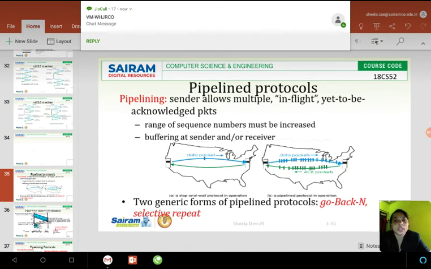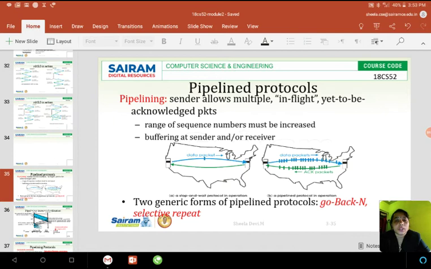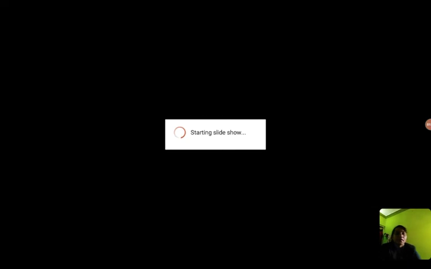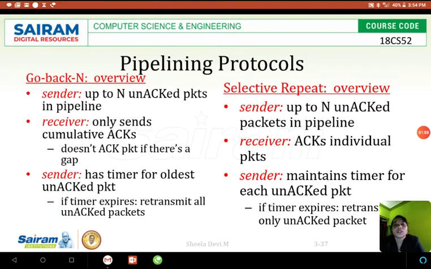One is Go Back N and the other one is Selective Repeat protocol.